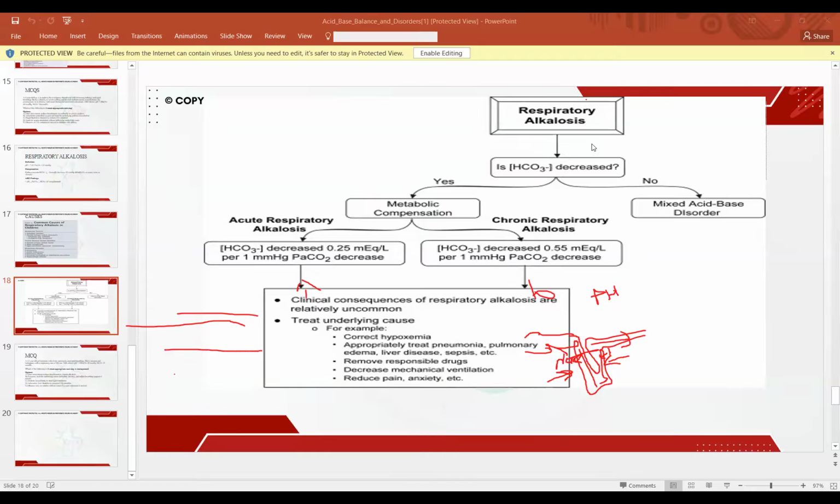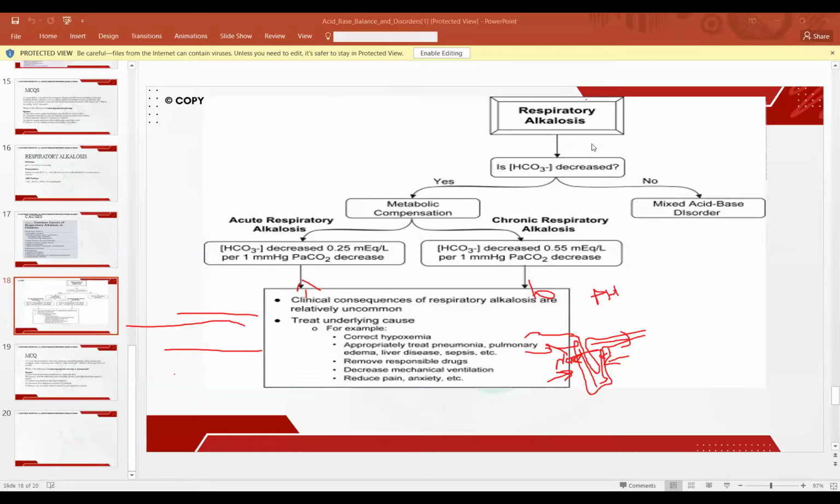So how do we treat respiratory alkalosis? If there is hypoxemia, we will correct the hypoxemia. If it is because of anxiety, then we will teach the children maneuvers to correct it. If it is because of drugs, then we have to remove the drugs. If it is because of urea cycle defects, that the child is presenting with, and you see he is having respiratory alkalosis, what you do is correct the error. You give him certain drugs that will decrease the level of ammonia inside his body.